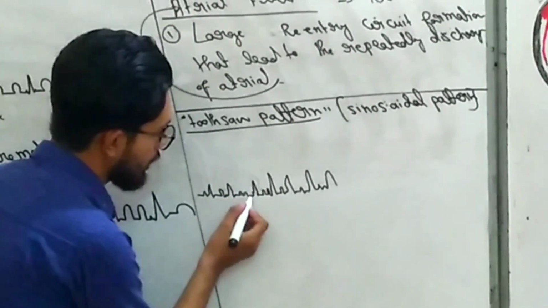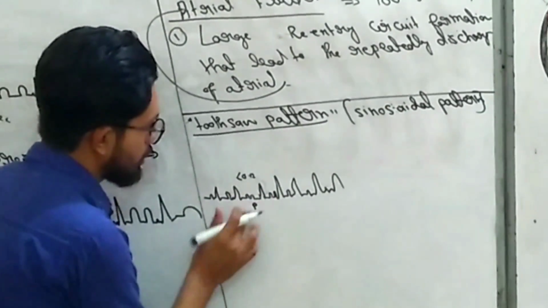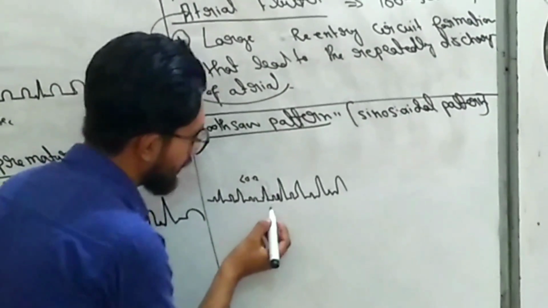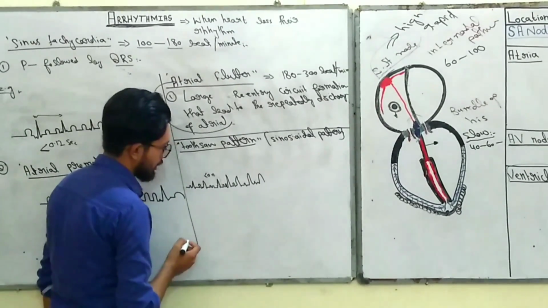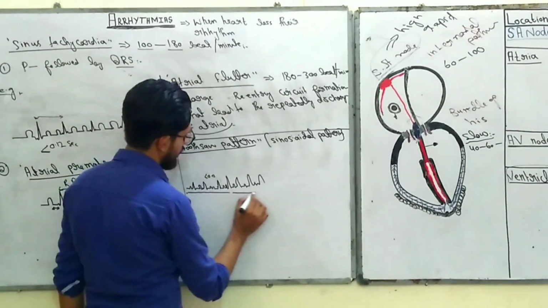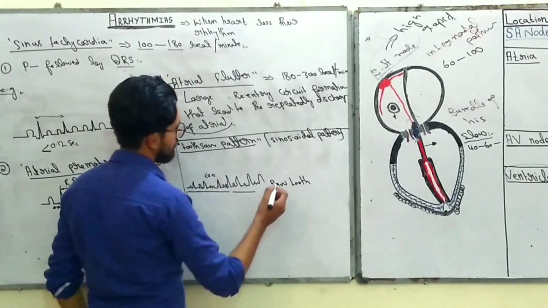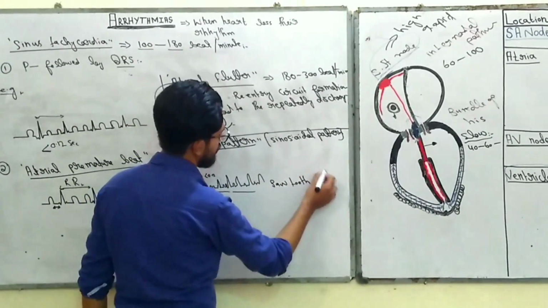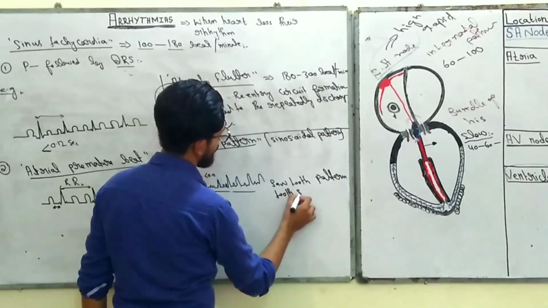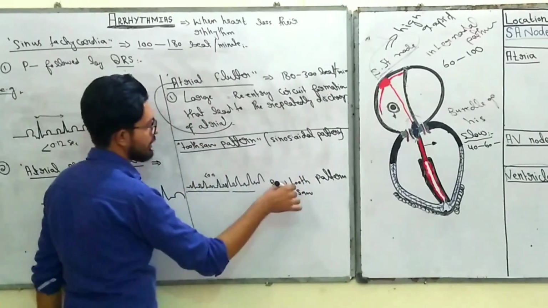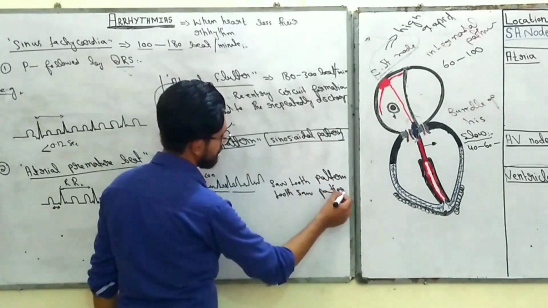Therefore, the duration between the P waves is less than 0.12, and due to which there is no regular pattern, no normal P wave formation. This arrangement is known as the sawtooth pattern, or sometimes tooth-saw pattern. Both terminologies are interchangeable, or you can also write it as sinusoidal pattern, right?